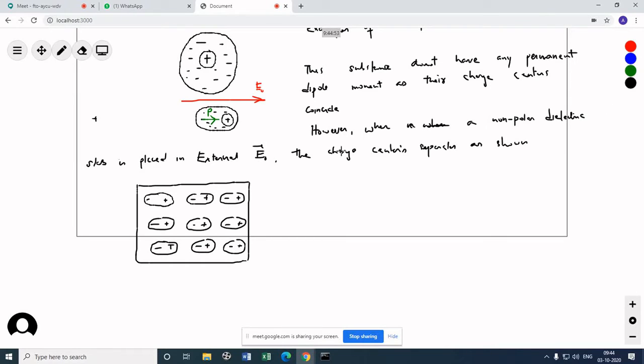Like this, and this is the direction of electric field. Consequently, let's see what happened as a result. Do you see the right side has become all positive and the left side has become negative? So a negative charge density appears on the left side and a positive charge density appears on the right side. Okay, one more diagram we can draw is this one.